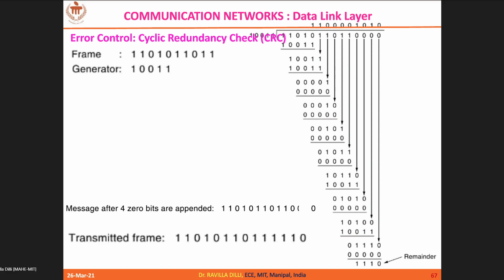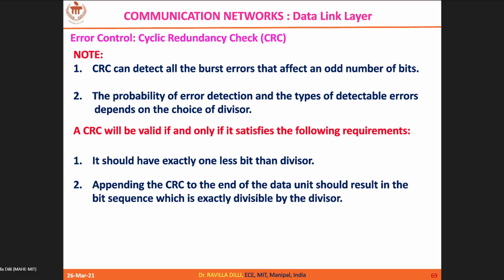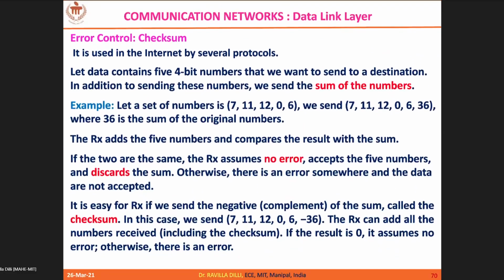Okay, so I have solved this CRC division in 4 iterations. But here, if you see 1, 2, 3, 4, 5, 6, 7, 8, 9 iterations they have taken, so we can shorten it down. So similarly, these examples you can do it. And let's pass on to another technique called checksum.